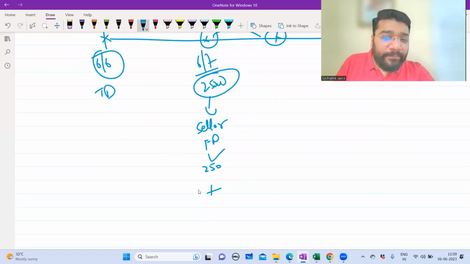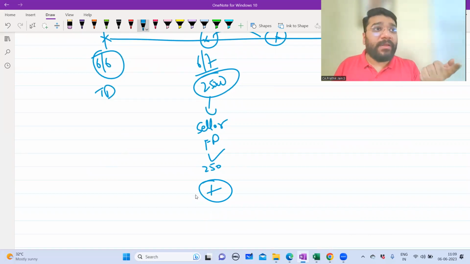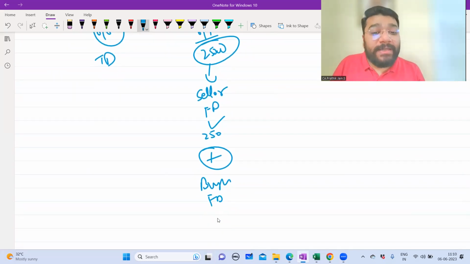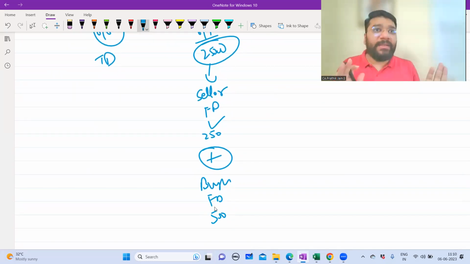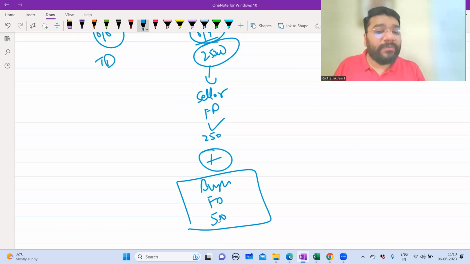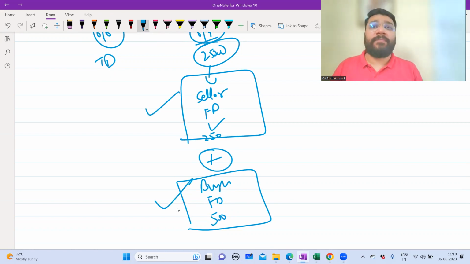And on the same day, the buyer is paying 25,000 rupees. How much money is not paying? 50,000 is not paying. So buyer will put an FD of 50,000 rupees and he will earn how much interest? 500 rupees. So imagine if everything is gone as per the contract, which means what? On 6th of July, A is receiving 25,000, which means B is paying 25,000, which means B is not paying the remaining 50,000. Obviously, B will invest that and earn how much? 500 rupees interest on the 50,000 rupees. So this is originally agreed, no boss. So this benefit of A and B is agreed.